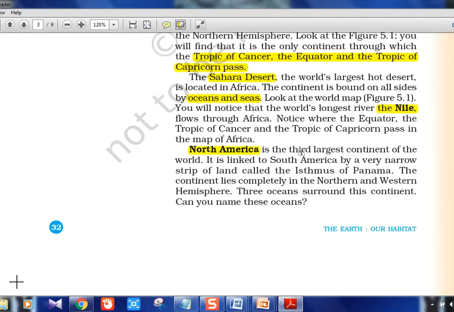North America, the third largest continent, is linked with South America by a very narrow strip of land called the isthmus. Terms like isthmus and strait, you should know the definitions clearly. An isthmus is a piece of land which is connecting one land with another land. But a strait is a small water body which is connecting two oceans or two seas. The Strait of Gibraltar is connecting the Mediterranean Sea with the Atlantic Ocean. I'll show you pictures clearly so that you will understand, but you should know. These are basic 6th standard knowledge. So a UPSC aspirant should not say we don't know what is a strait, what is a canal, what is an isthmus. These are all very basic terms.